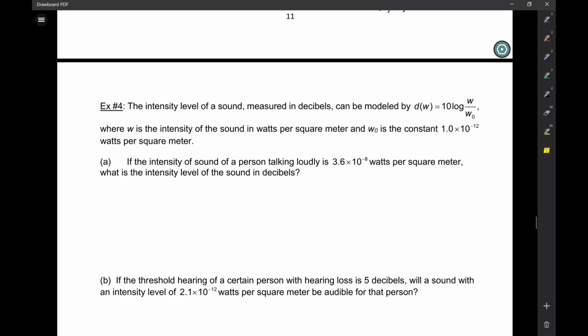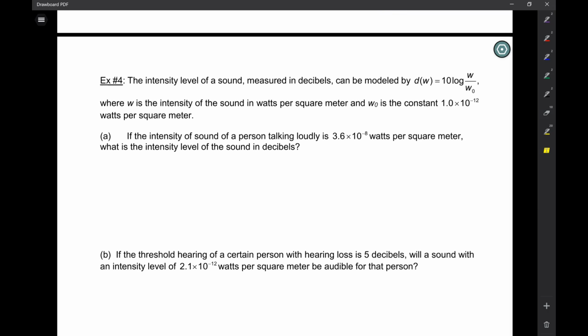Level of sound. The intensity level of sound is measured in decibels, and that too, just like the Richter scale, is a logarithmic scale. So take a look here. The intensity level measured in decibels can be modeled by this formula. You need no knowledge of physics or science or chemistry to do this problem. W is the intensity of the sound, and the units are watts per square meter.